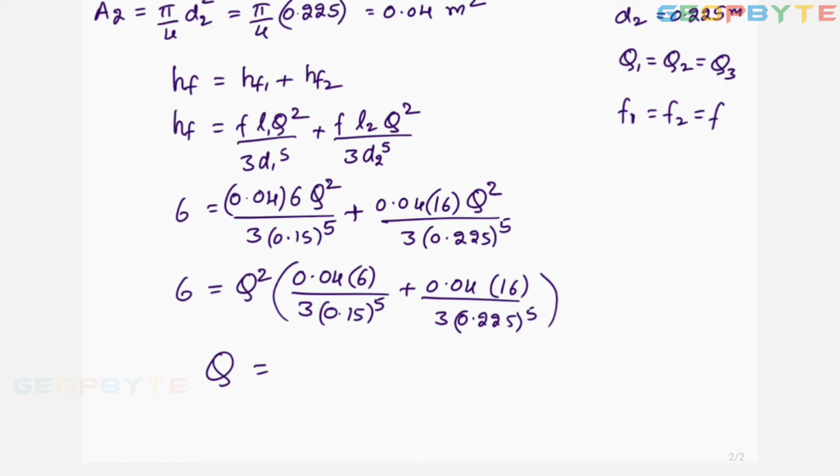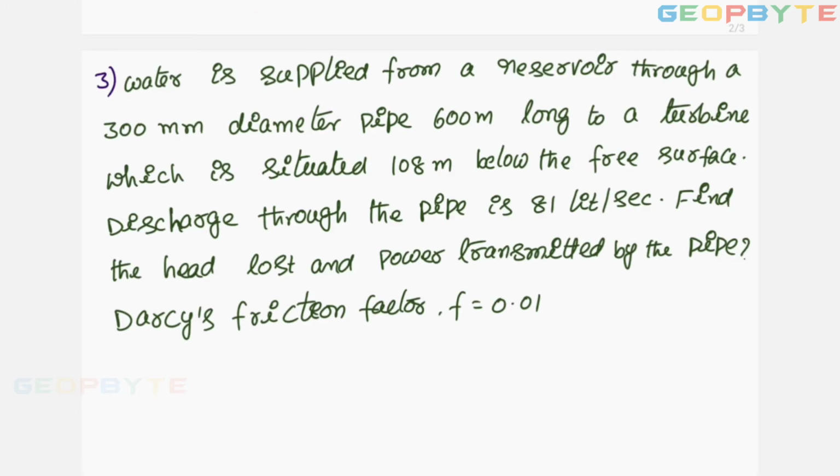Directly discharge can be obtained. I got the discharge as around 0.0654 meter cube per second. You simplify this value, definitely you will get this answer. I hope all of you got this problem. Let us take one more problem. Look at the next problem.